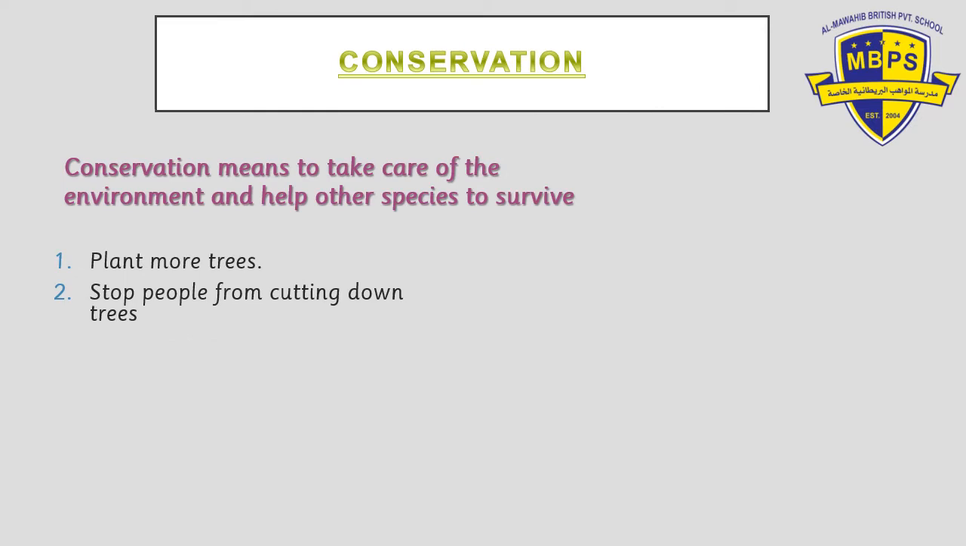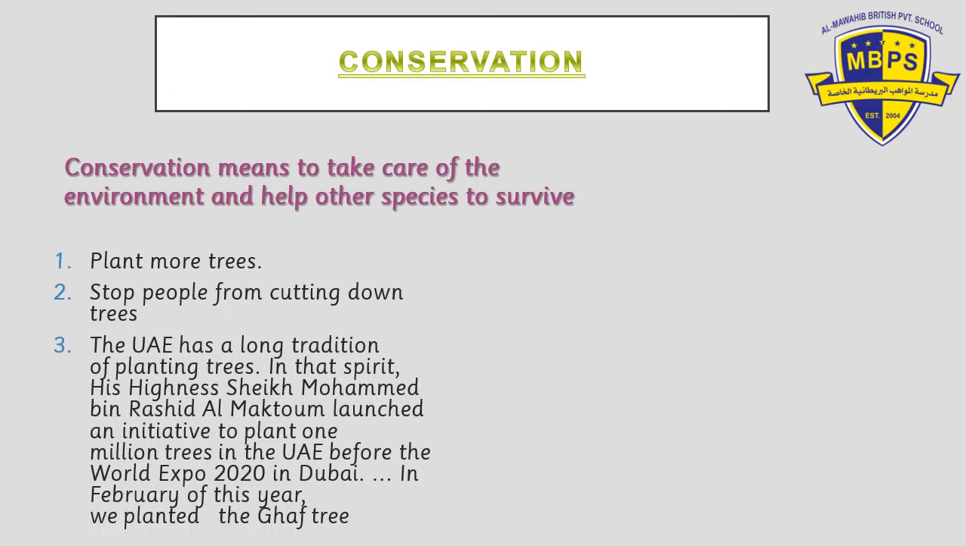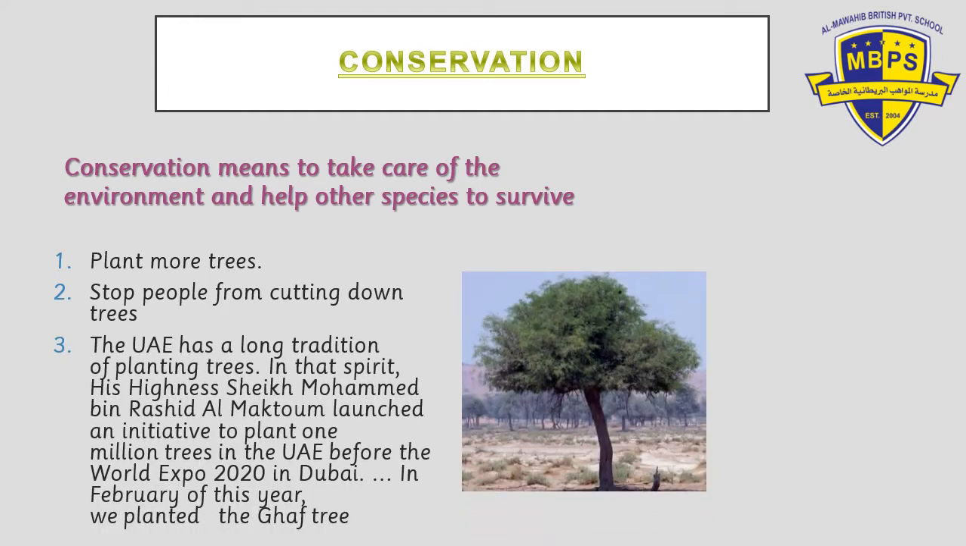What is conservation? The topic's heading. Conservation means to take care of the environment and help other species to survive. So till now we have been learning ways of conserving, and now we are going to learn more ways of conserving. That means we are going to learn how to conserve by planting more trees and stopping people from cutting down trees. And the UAE government is very specific about this.